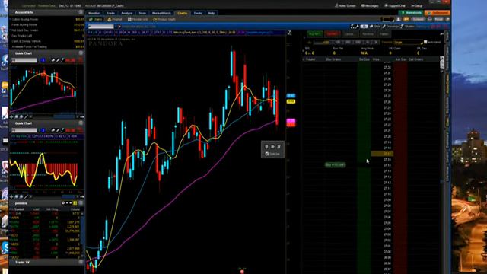Let's say I bought it at 27.17 and I want to sell it at 27.28. I can just click on this button right there and it does it for me. I can just put the order right there. Whenever it hits that order, it's going to automatically close your trade. Okay, this is what most of the time you're going to be using.